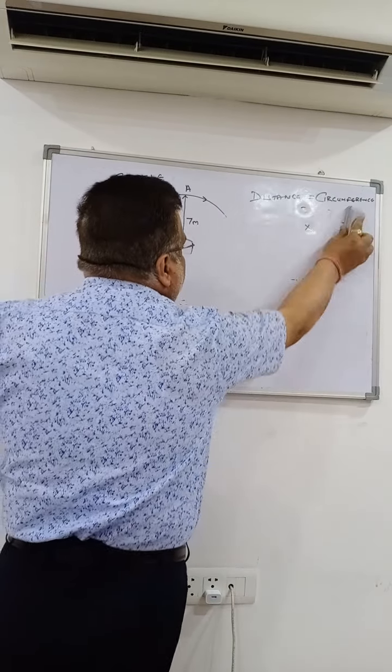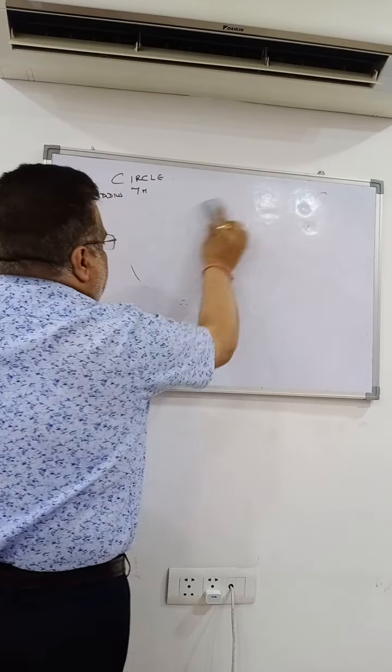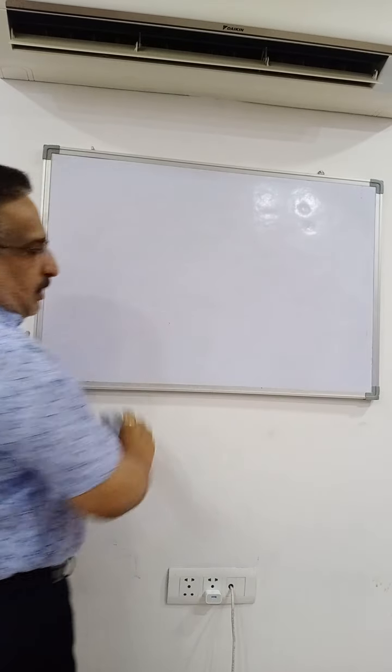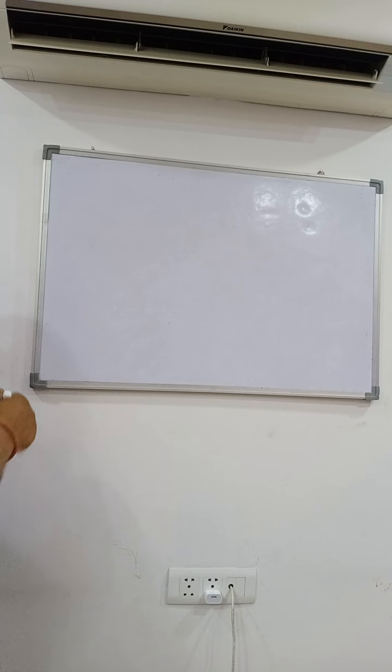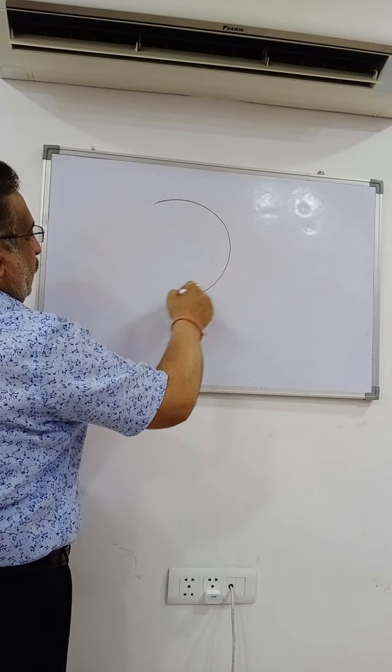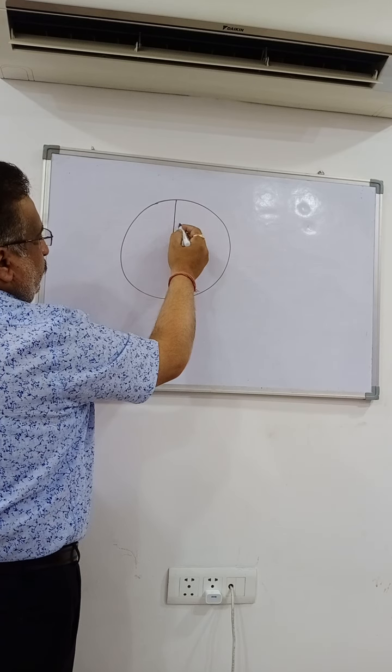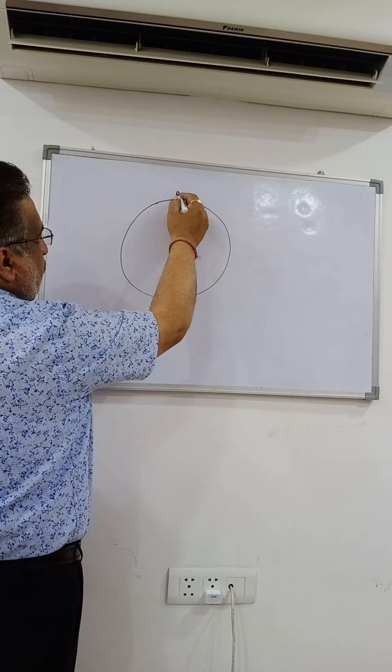Now see, in the same case, another question from circle. Supposing this is a circle of radius 21 meters.